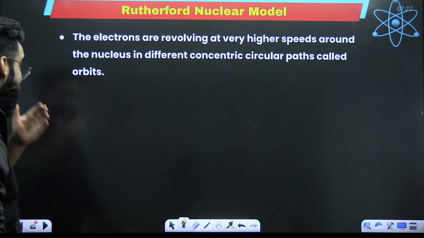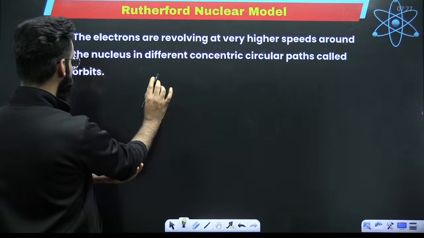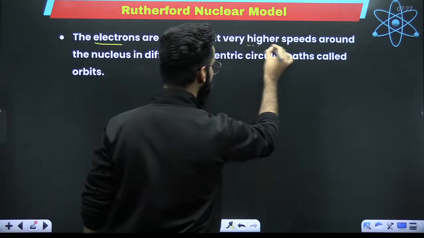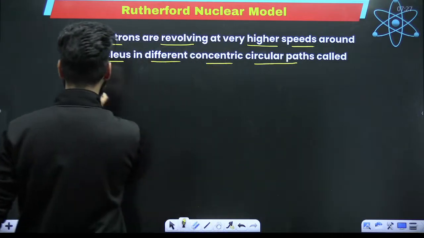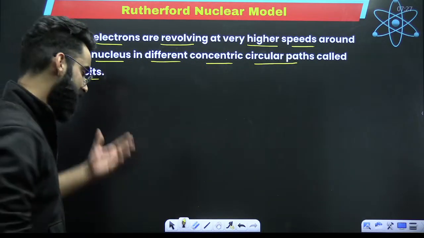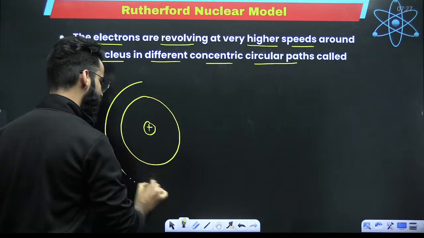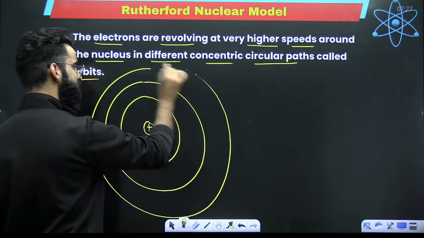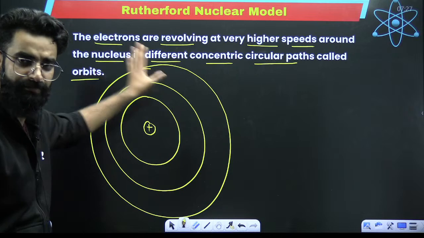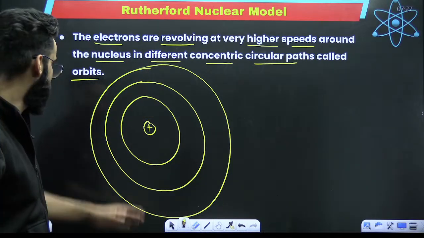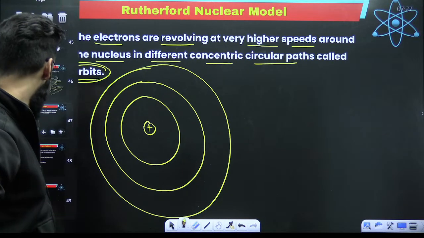A few more points related to Rutherford's nuclear model. As far as Rutherford's nuclear model is concerned, the electrons are revolving at very high speeds around the nucleus in different concentric circular paths, and these concentric circular paths are called orbits. So as per Rutherford, if this is the nucleus of the atom, the electrons will continuously keep revolving around the nucleus in circular paths. These concentric circular paths in which the electron keeps revolving were termed the orbits.